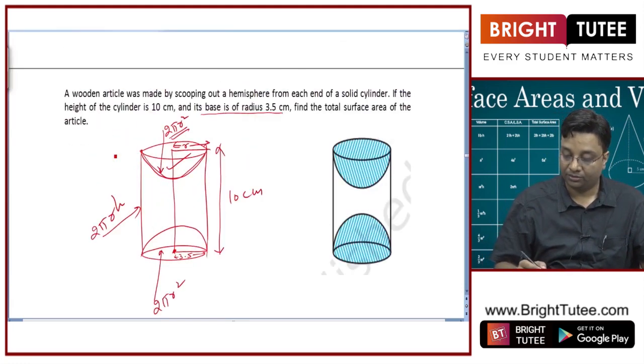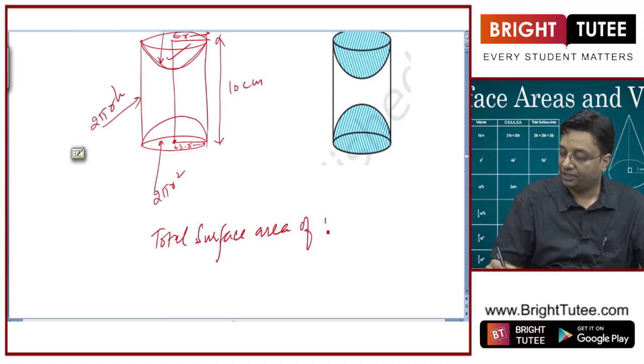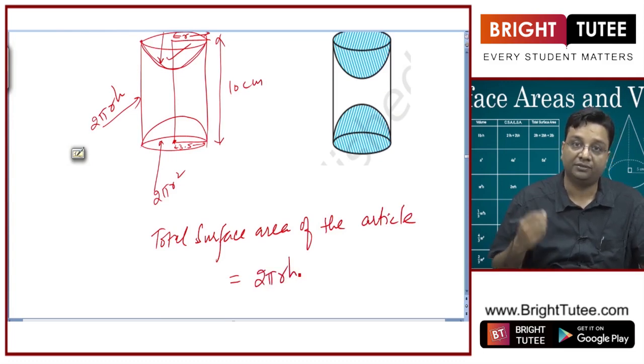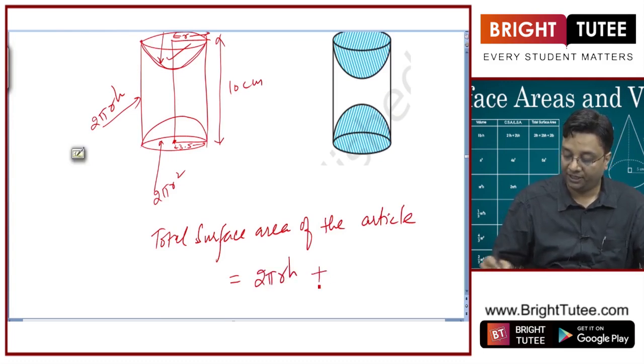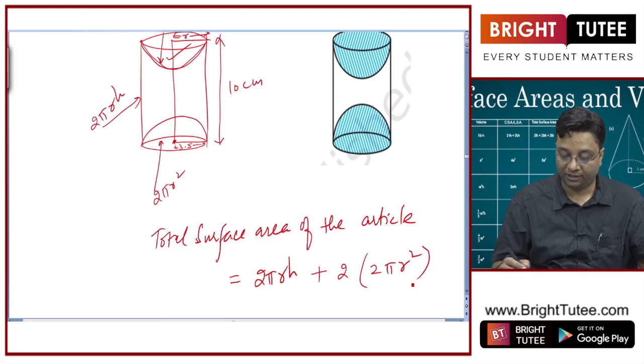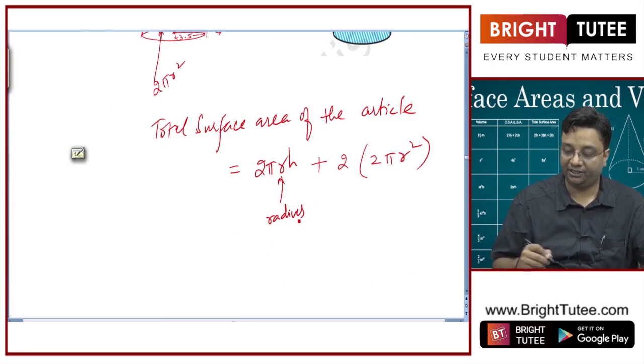Okay. So total surface area of the article is equal to 2 pi r h. This will give me the curved surface area of the cylindrical part, plus twice the curved surface area of the hemisphere, 2 pi r square, where r is the radius for both the hemisphere and the cylinder.